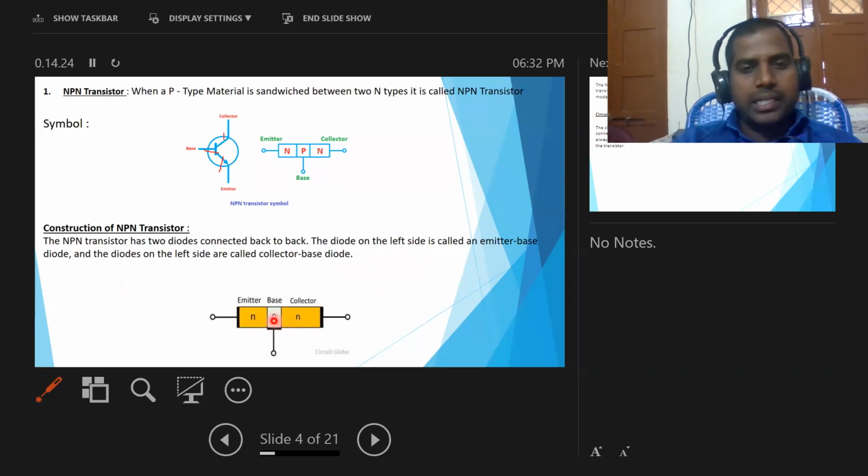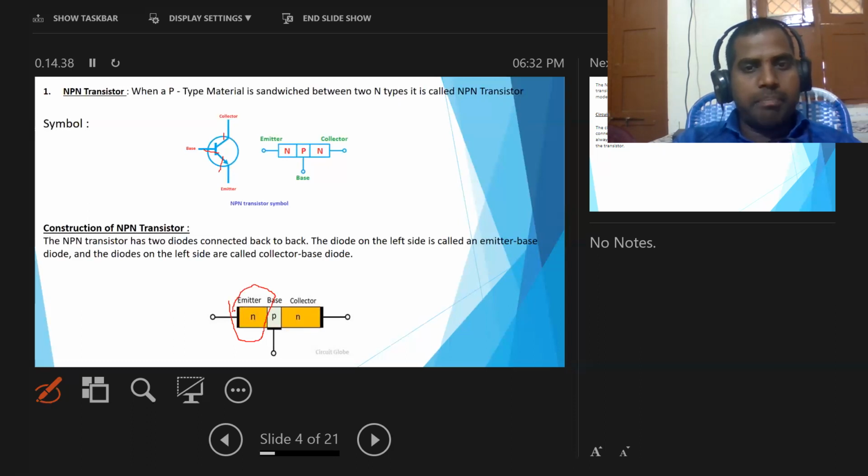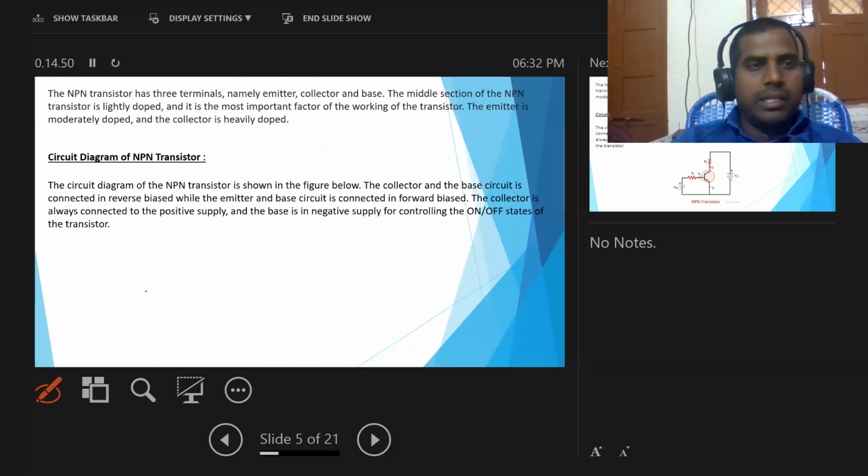The diode on the left side is called the emitter base diode. That means this region is called the emitter base diode, and the right side region is called the collector base diode. Next, the NPN transistor has three terminals, namely emitter, collector and base.